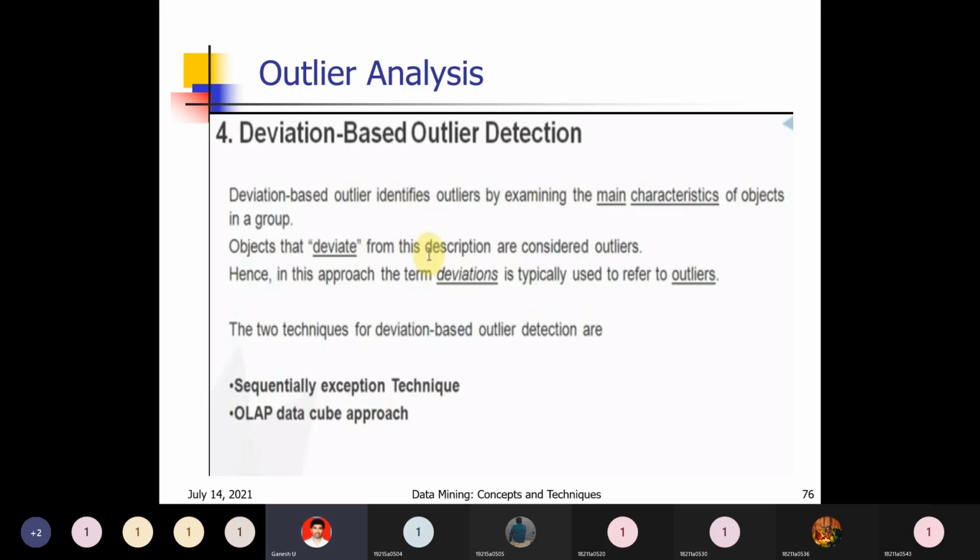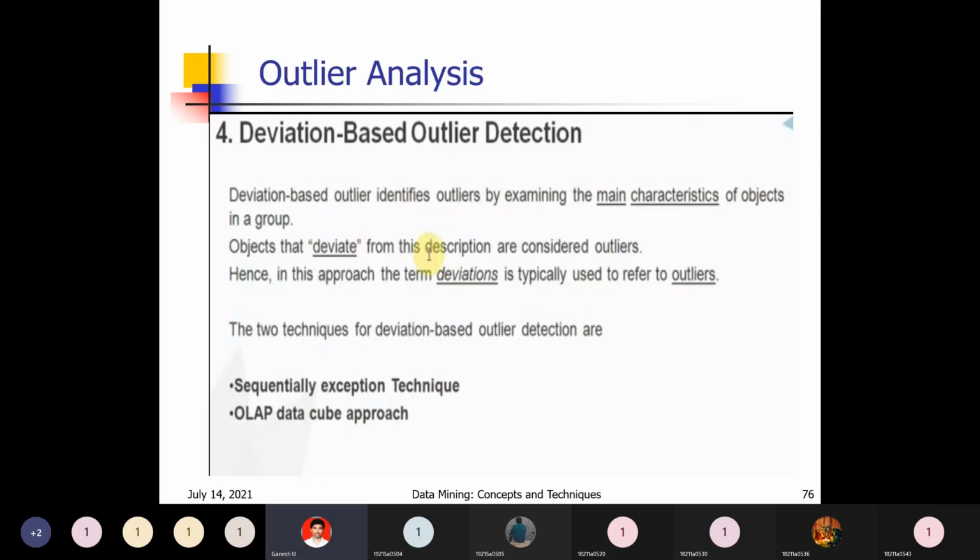The sequential exception technique is nothing but the elements are in a sequential fashion. So if one element is not in sequence, that is deviation based outlier. If you are getting 3, 6, 9, a sequence is there. Next, what are the elements you have to get? 12, 15, multiples of 3. Like that, 3, 6, 9, 12, 15. If you get 3, 6, 9, 10, then that 10 is the outlier. That is deviation based outlier.